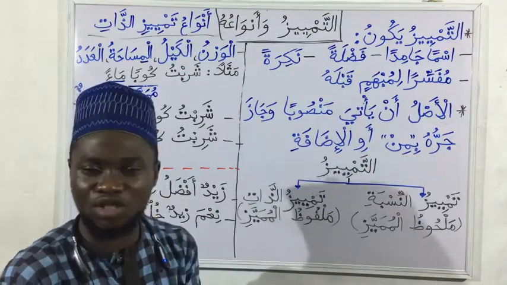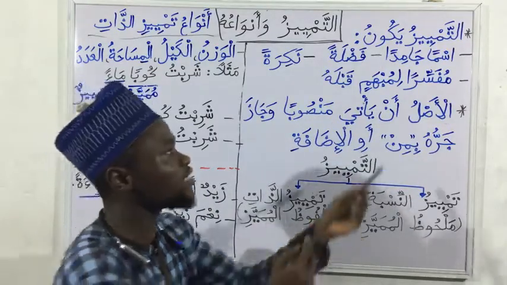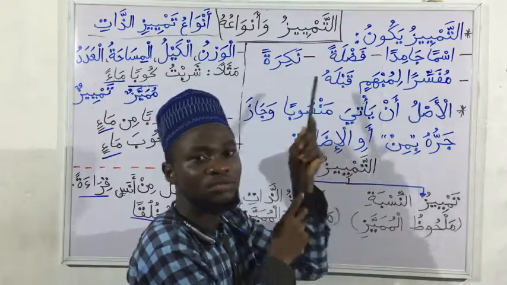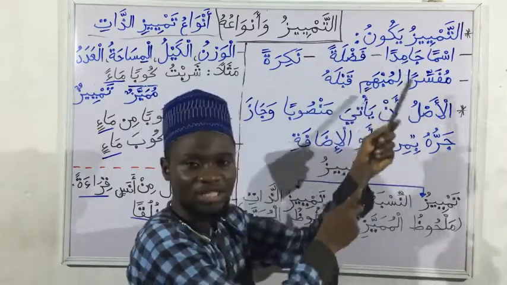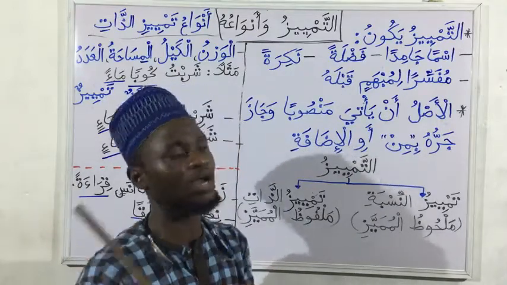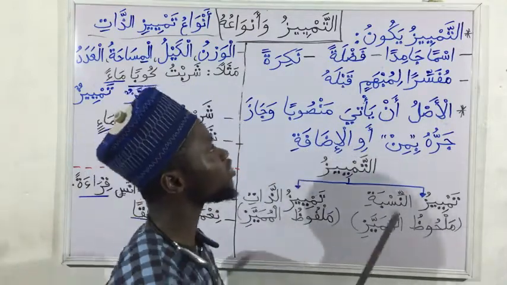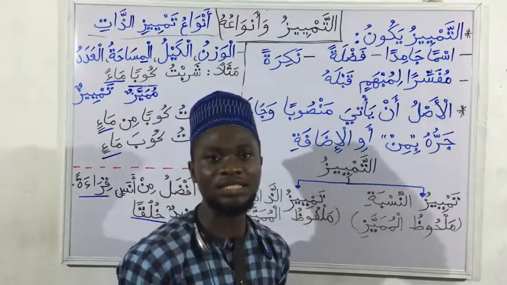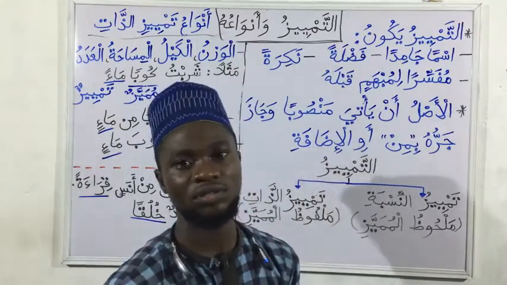So tamyiz cannot be an adjective. So it is isman jamidan. Yakunu isman jamidan. So it is a static noun, a noun that cannot serve as an adjective. Then it is also fadlatan. It is an extra word.